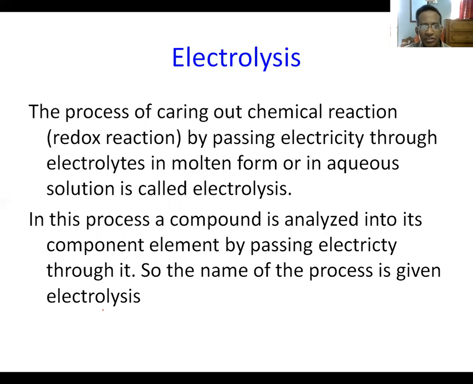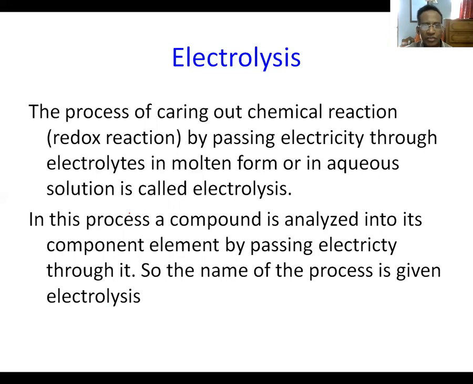In the previous class, I have discussed about the electrolytes. What are electrolytes? You know, the compounds which conduct electricity in molten form or in aqueous solution are known as electrolytes.